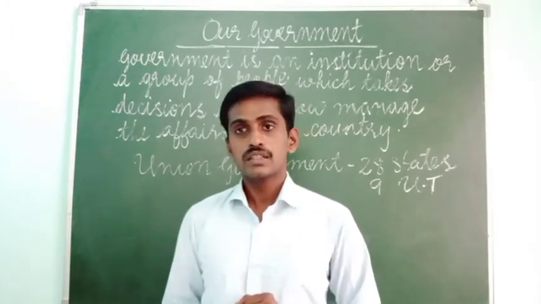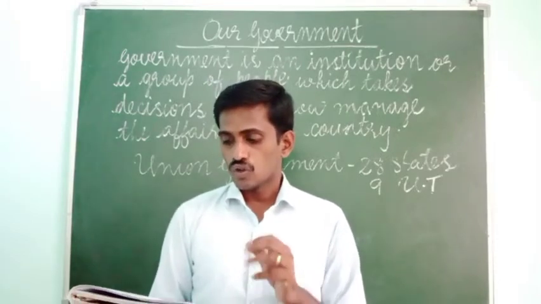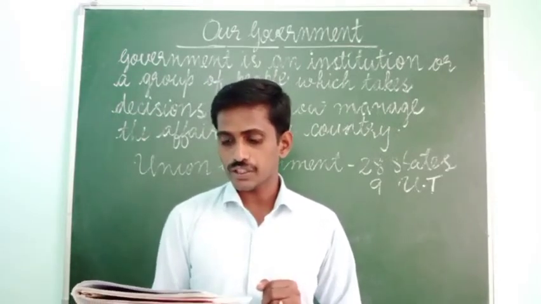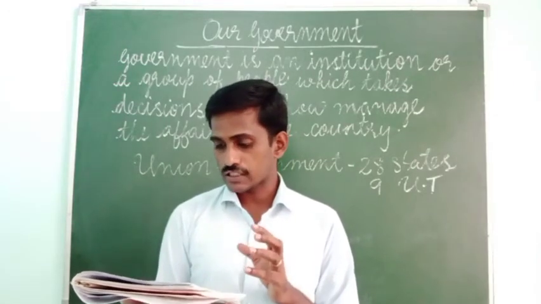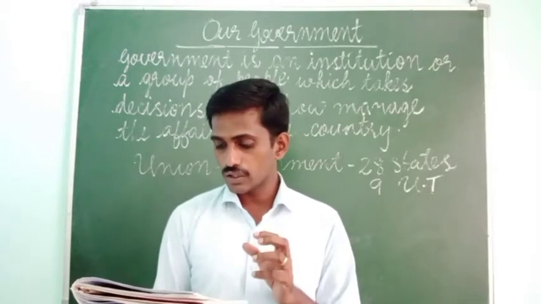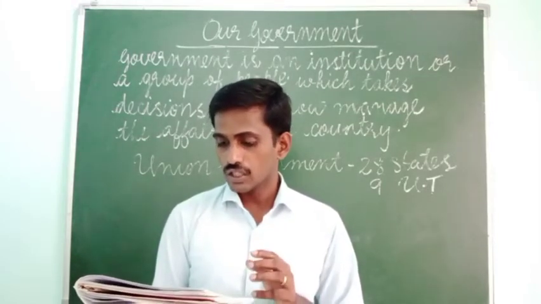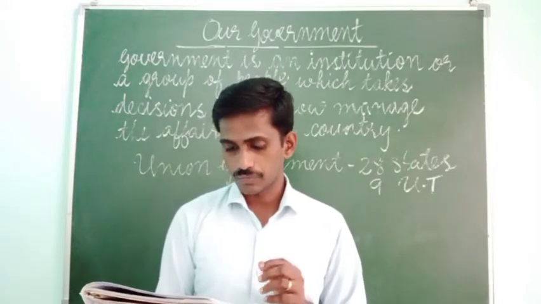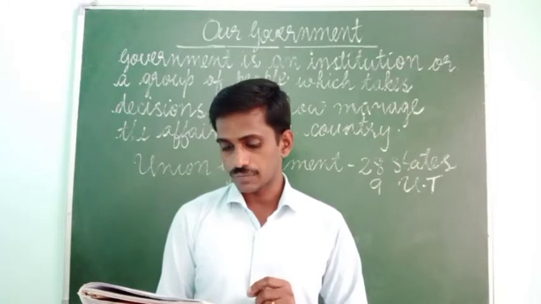Let's read the topic once. The government of India, officially known as the union government and also known as the central government, was established by the Constitution of India. It is the governing authority of a union of 28 states and 9 union territories. It is collectively called the Republic of India.